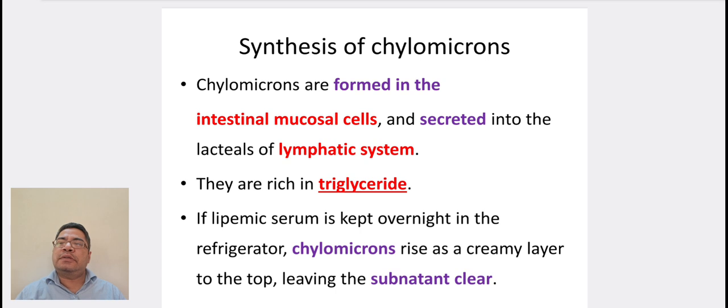Coming to synthesis of chylomicrons. Chylomicrons are formed in the intestinal mucosal cells, and secreted into the lacteals of lymphatic system. They are rich in triglycerides. If lipemic serum is kept overnight in the refrigerator, chylomicrons rise as a creamy layer to the top, leaving the subnatant clear.